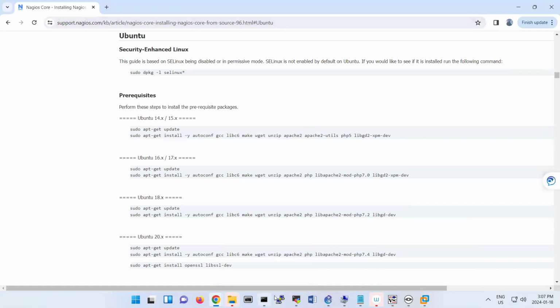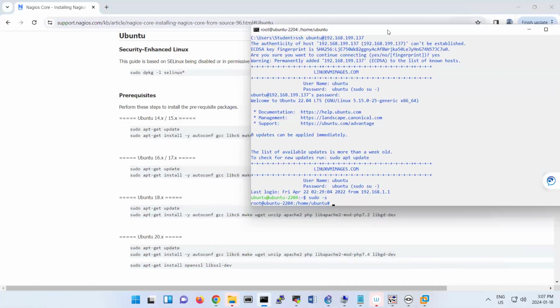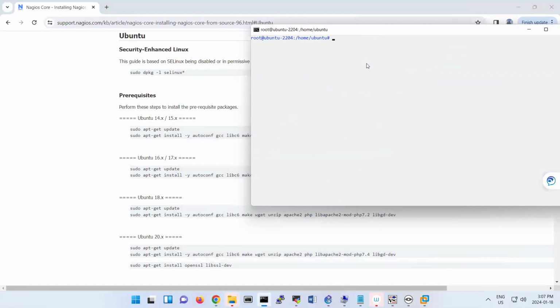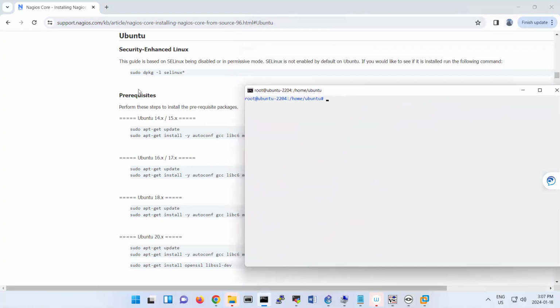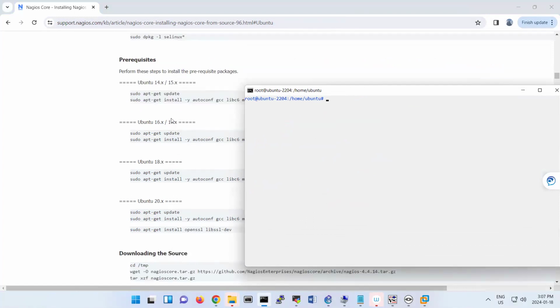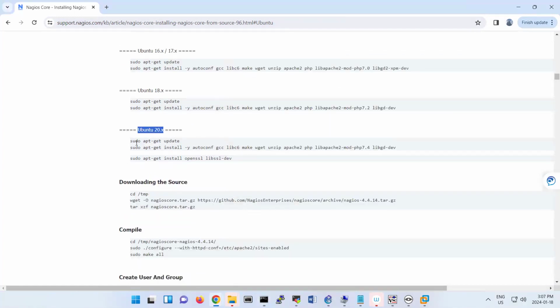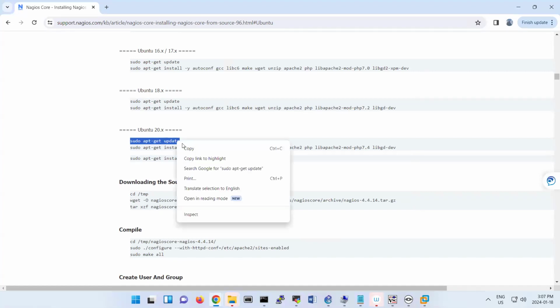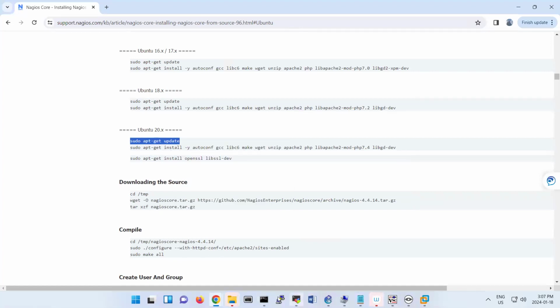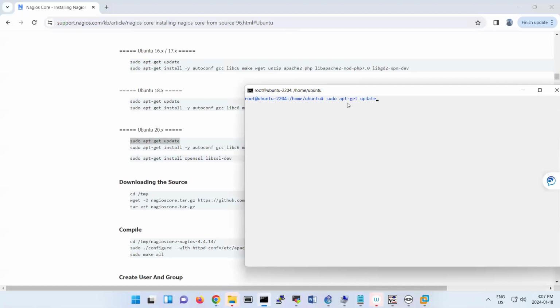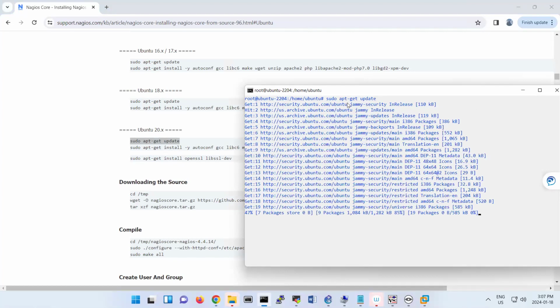So this is also my terminal. I can clear my screen. Yeah, that's better. So it is written here that if you're using SELinux, that's not us. You're using Ubuntu version 20, this one. And it's saying that you should update it and then do the next command. So I'm going to update first.